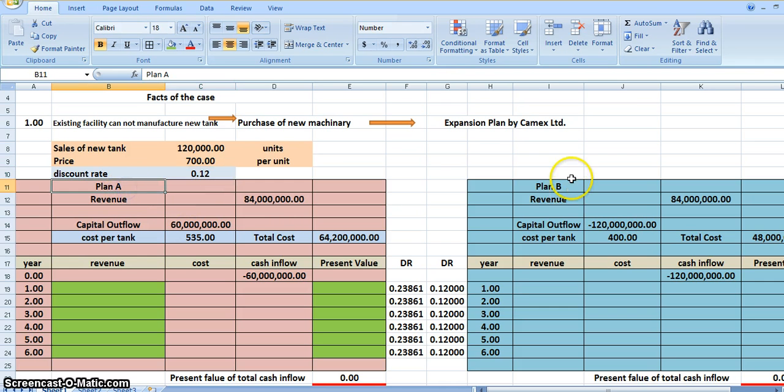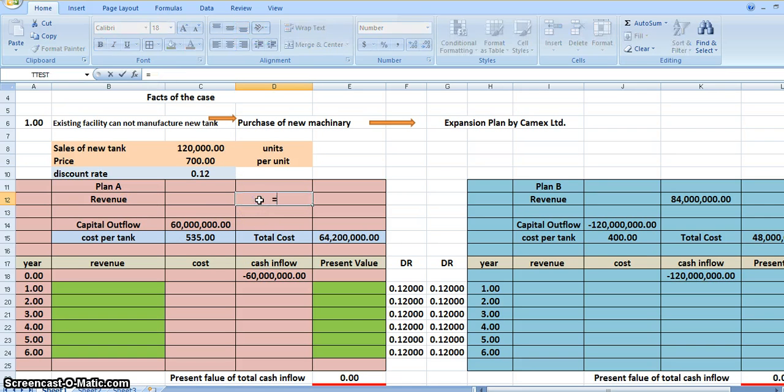Now we have two plans, plan A and plan B, but the question is, will the discount rate remain the same, 12%, for both plan A and plan B? The answer is yes, because the discount rate depends upon underlying risk as well as on the opportunity cost. Both the underlying risk and the opportunity cost remain the same. Hence, for both these plans we're going to use 12% as the discount rate. Now let us look into plan A.